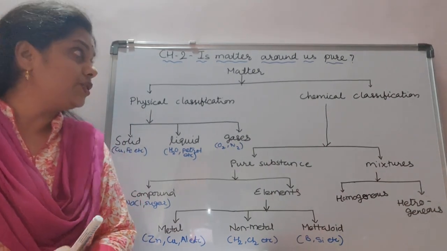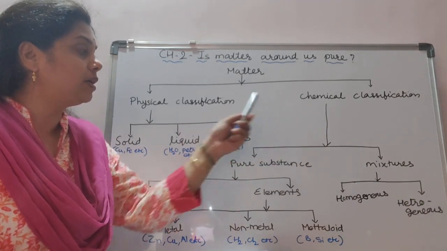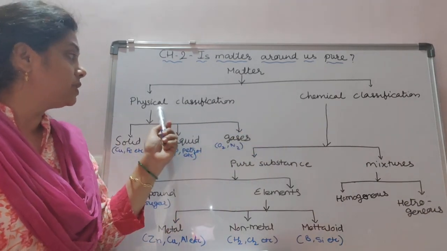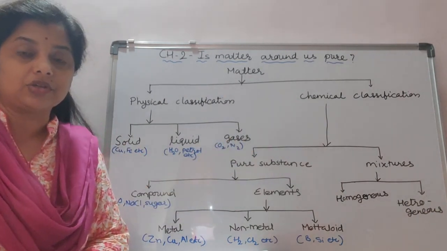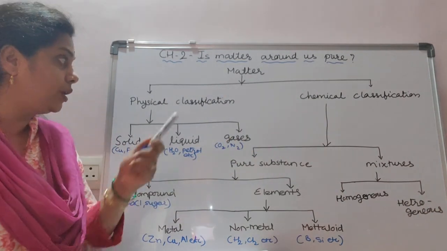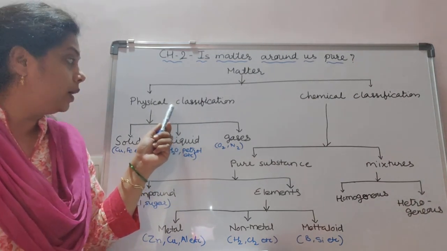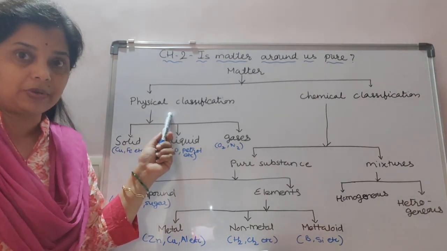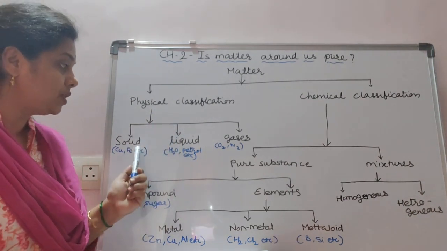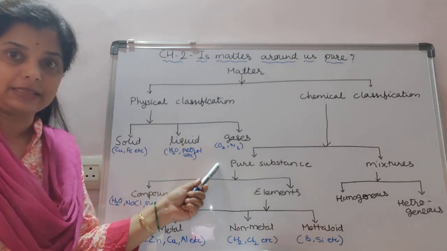Now, matter is classified into two major classes. First is the physical classification and second is the chemical classification. In the first chapter you already went through the physical classification. In physical classification, matter is subdivided into solid, liquid and gases.